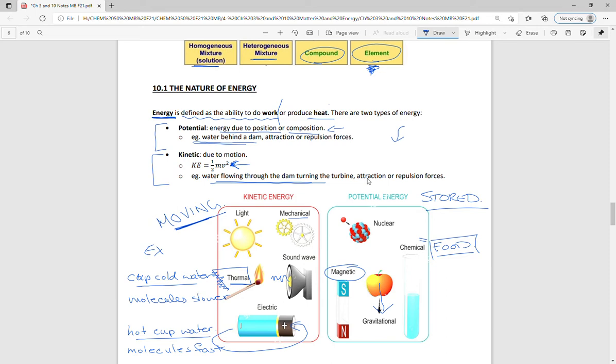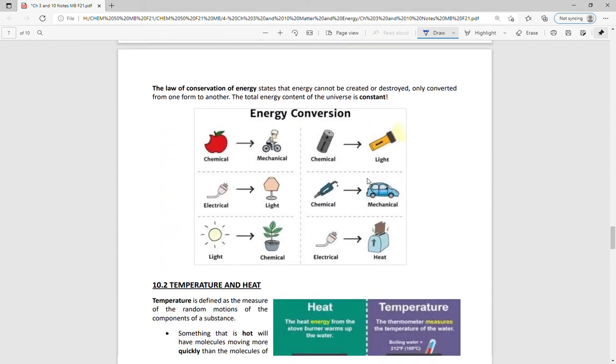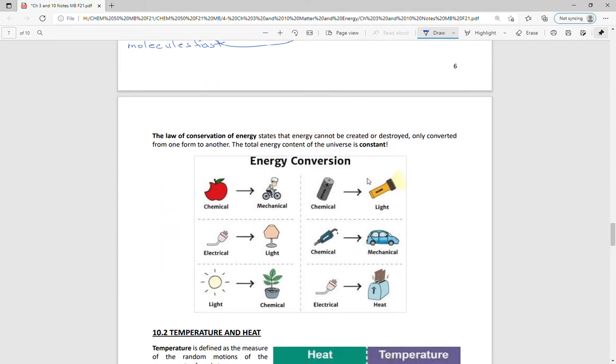Okay, so the law of conservation of energy states that energy isn't created or destroyed. It's only converted from one form to another. So we go back to that idea of water being stored behind a dam and then being converted into kinetic energy as it flows through a turbine, and then being converted into electrical energy. These are all examples. So we have this digestion going on here, right, where you take that stored or chemical energy or potential energy and convert it into the energy of movement, which we often think of as a kinetic energy. We have electrical energy becoming light energy.